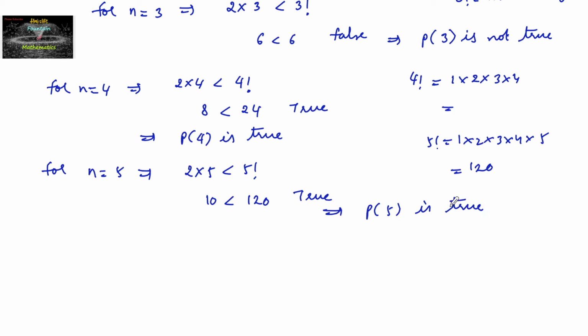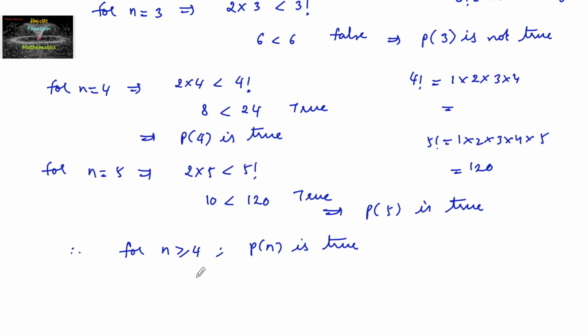And also, because the factorials of natural numbers will keep increasing, 5 factorial, 6 factorial, 6 factorial will be equal to 720 and so on, hence we can consider that for n greater than or equal to 4, our statement P of n is true.